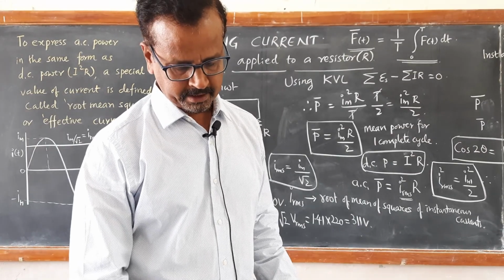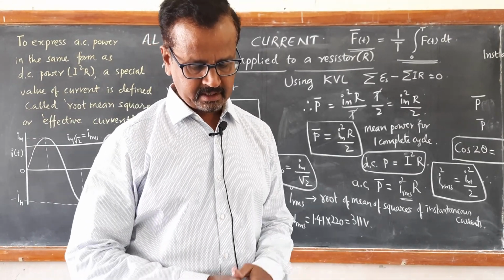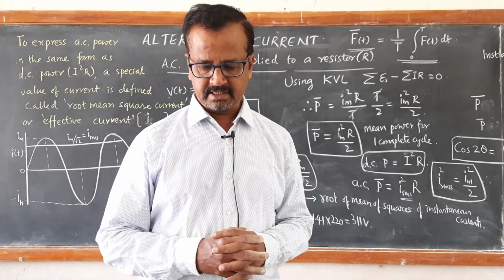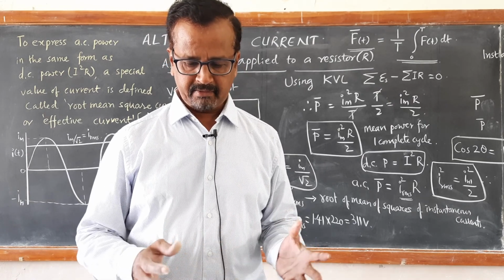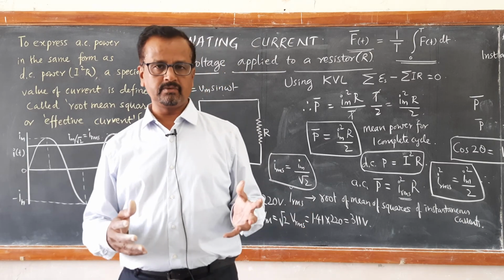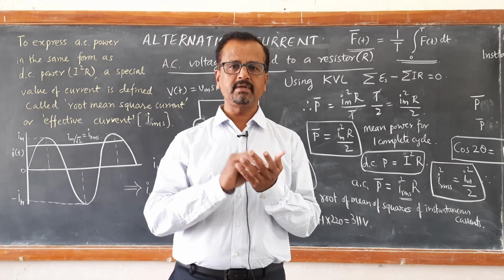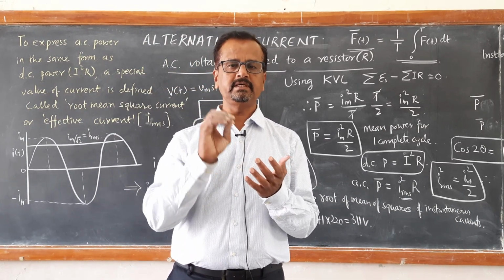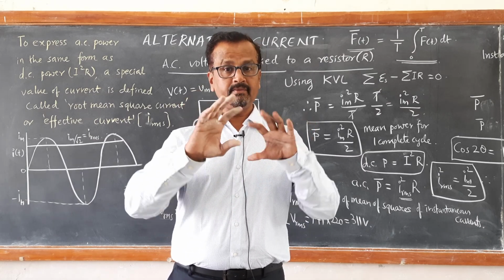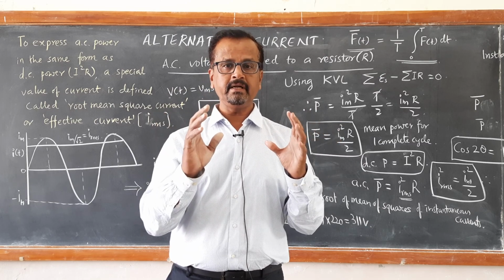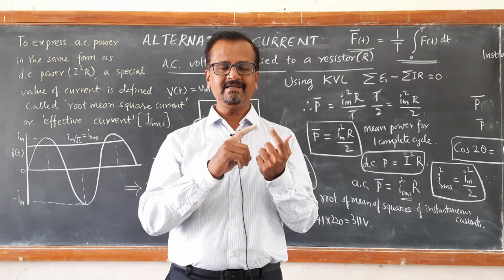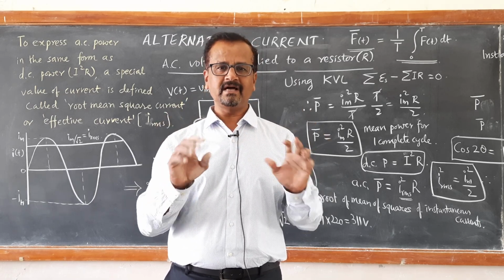Okay. In the next session, we shall learn about representation of AC current and voltages by rotating vectors, that is phasor, and next AC voltage applied to an inductor. So we learn step by step. AC voltage applied to a resistor, next AC voltage applied to an inductor, next AC voltage applied to a capacitor. Then we learn AC voltage applied to a circuit consisting of inductor, capacitor and resistor connected in series and their applications.